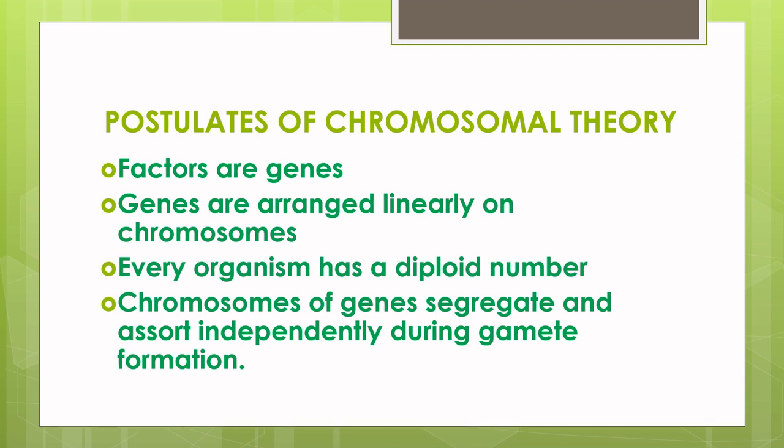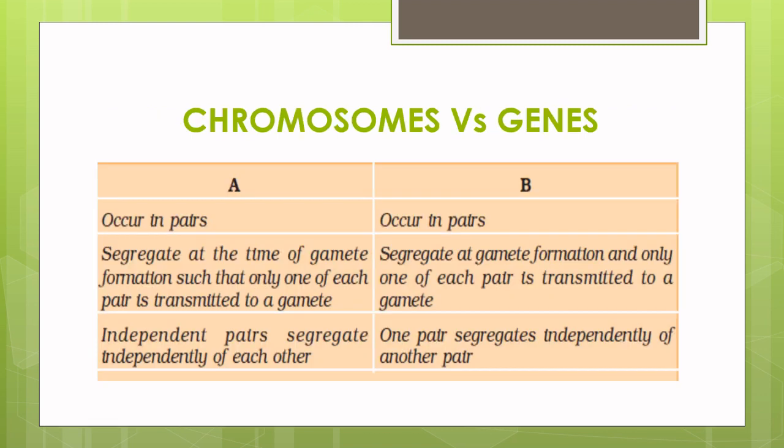Of these, one set is received from the male parent and the other from the female parent. The maternal and the paternal chromosomes are contributed by the egg and the sperm respectively during zygote formation, but only the sperm nucleus is involved, proving that chromosomes are present within the nucleus. The chromosomes, and therefore the genes, segregate and assort independently at the time of gamete formation, as explained in Mendel's law of segregation and law of independent assortment. These are the postulates of the chromosomal theory.